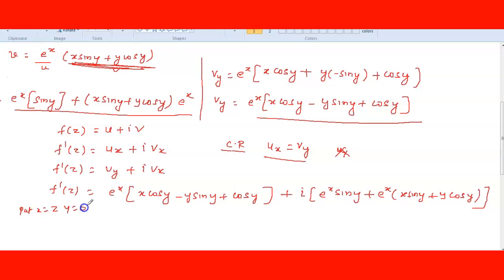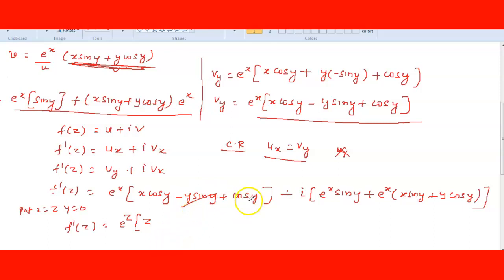So now just substitute the values, put x is equal to z and y is equal to 0. No need to simplify and then substitute. Now directly put whatever the terms, y is there, you will get 0. f dash of z is equal to, right here, this is e power z, cos 0, y means cos 0. Cos 0 is 1. This is z into 1, right? This term is 0 because y is 0, 0 into anything is 0.